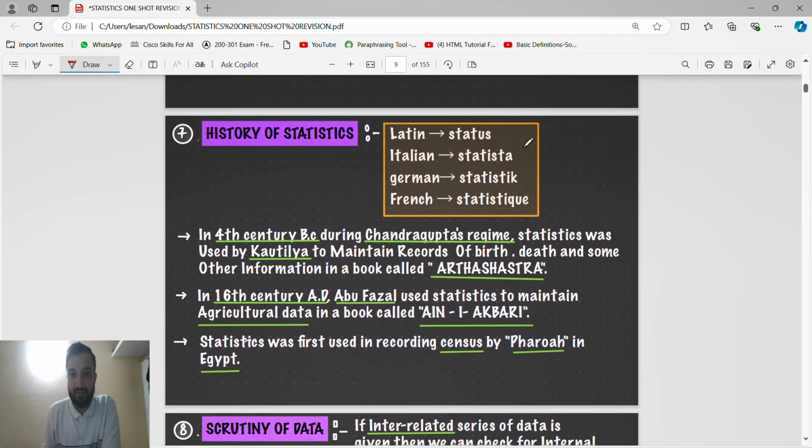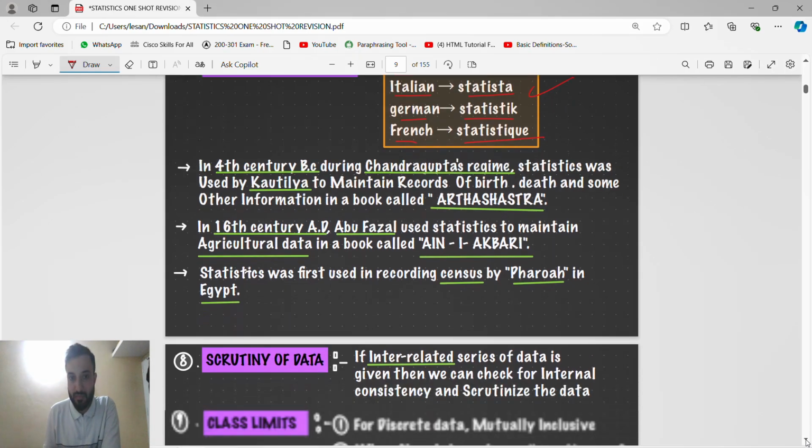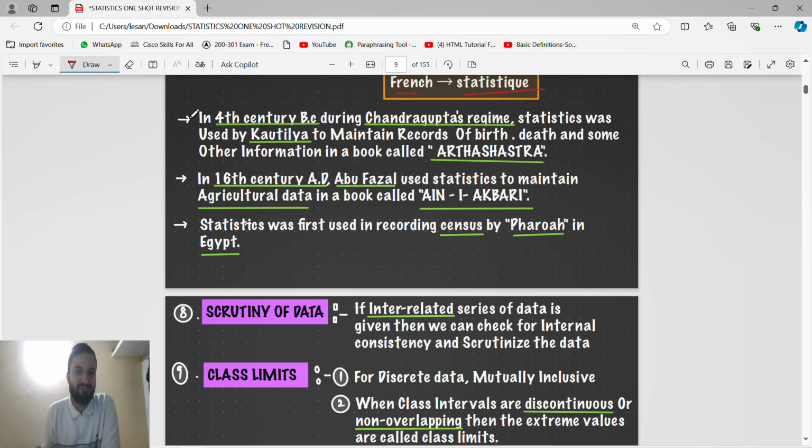History of statistics. So this is important. From the Latin word, it is status. In Italian it is statista. In German it is statistik, with a K. In French it is statistique, with QUE. Okay, so this is not used.